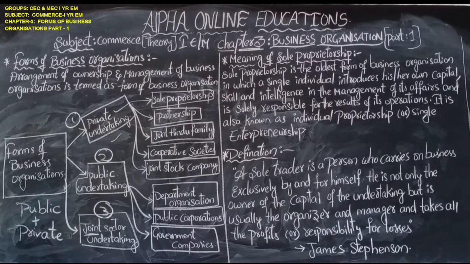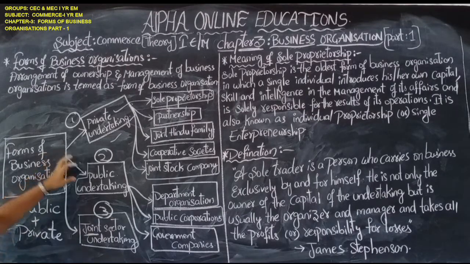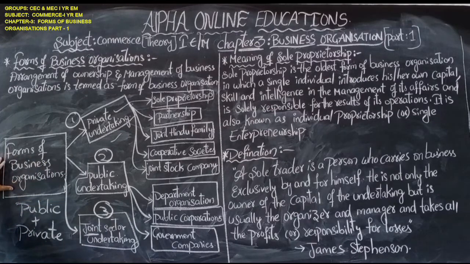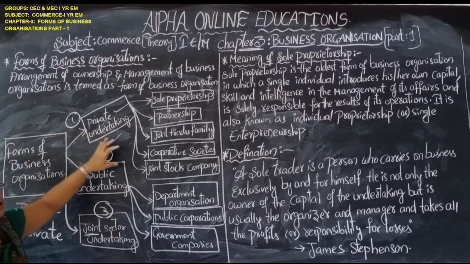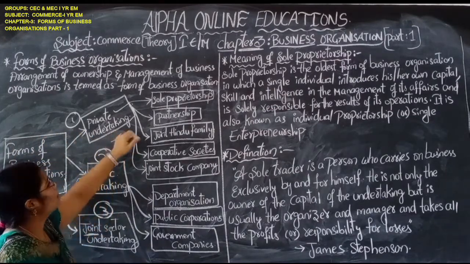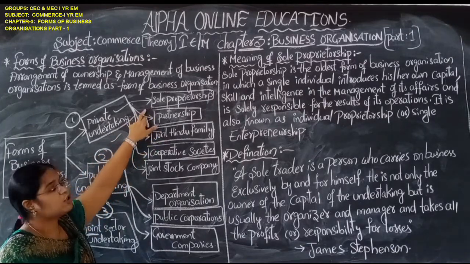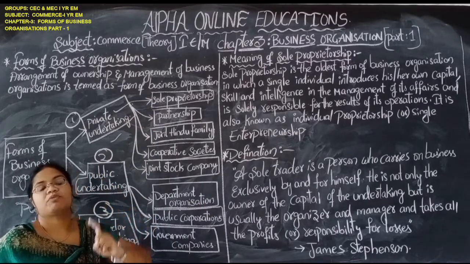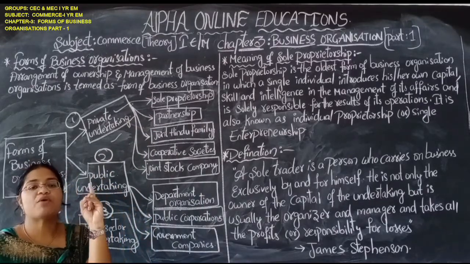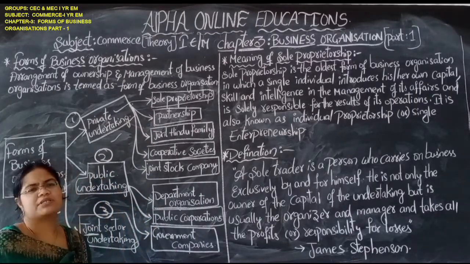Government involvement and also the private sector's involvement are there in the joint sector undertakings. So these are the three sectors of the business firm, and in these private undertakings we have sole proprietorship and partnership. Sole proprietorship means just a one man show. Only one person will do.